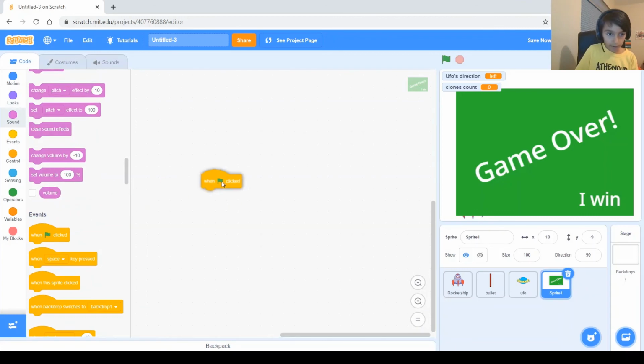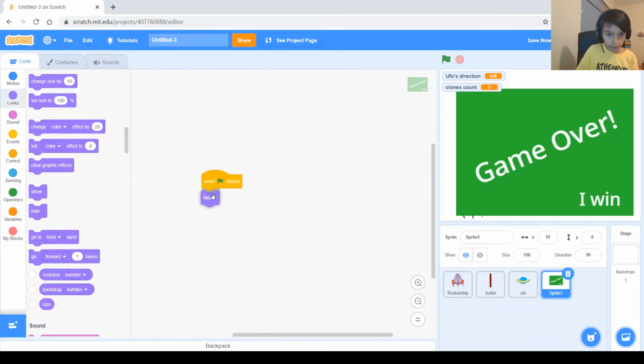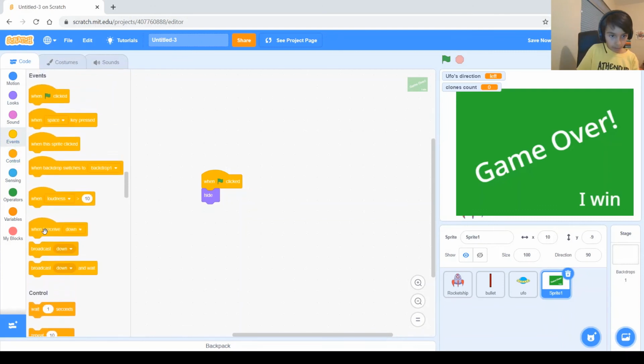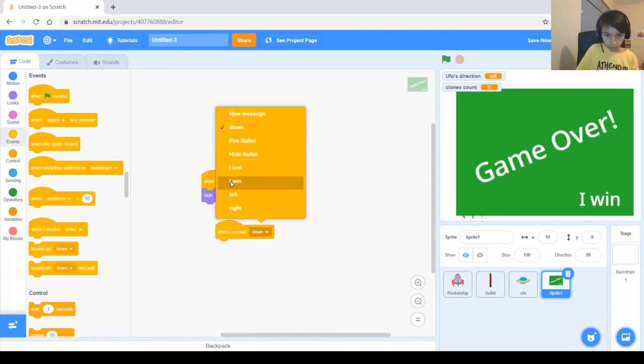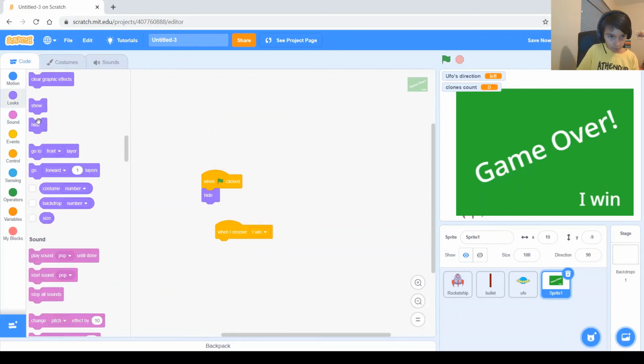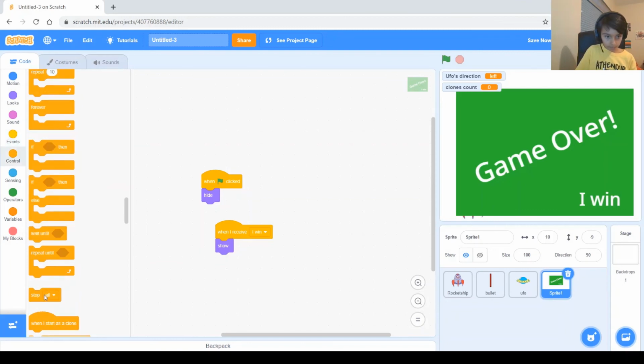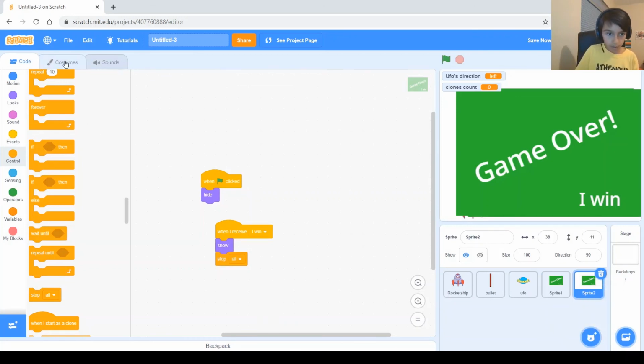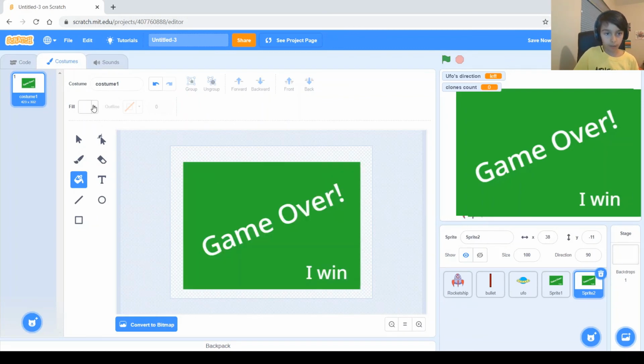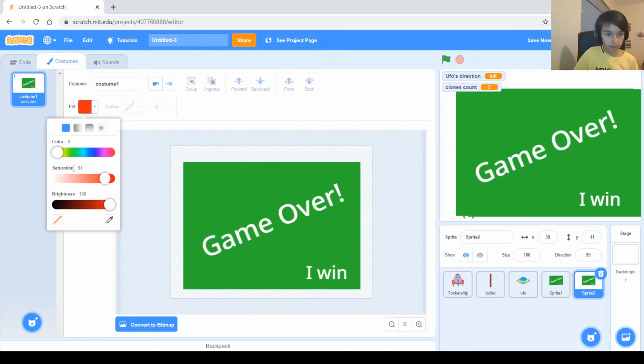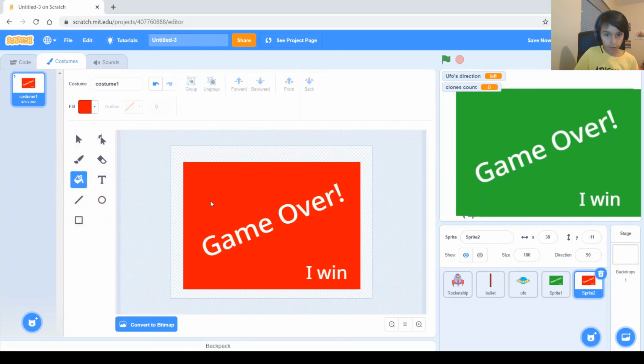It's basically when green flag clicked, hide, and then when I receive I win, show. And then we need to stop all. Now let's duplicate this and make one in case we lose. So let's fill this background with a color. We don't want it white. Let's get a reddish color. So that should do good.